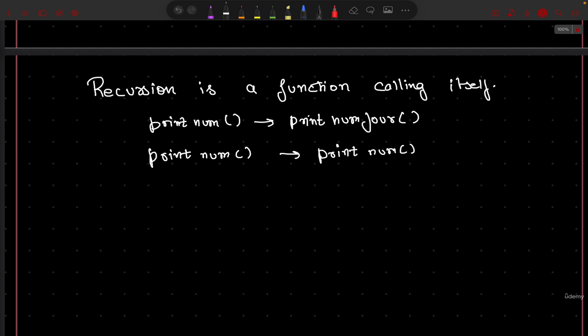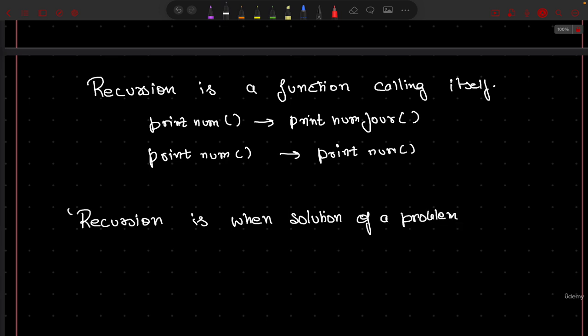Though there is one more definition which I want you to remember for recursion, and which is the main thing that will help you solve lots of questions. That recursion is when the solution of a problem depends on the same smaller problem.